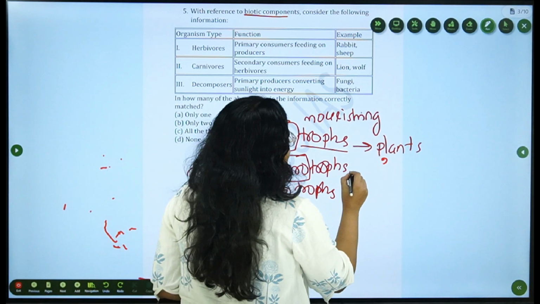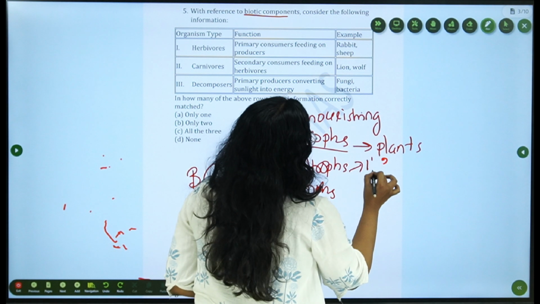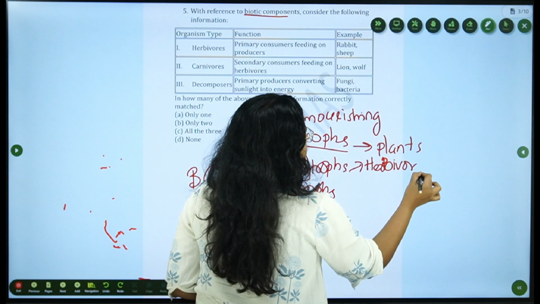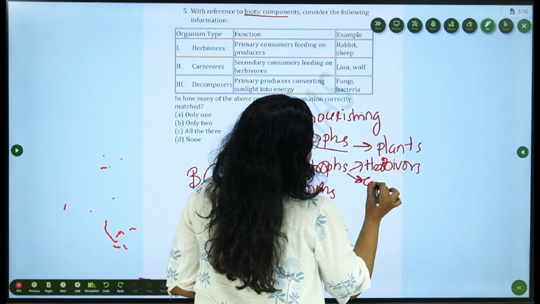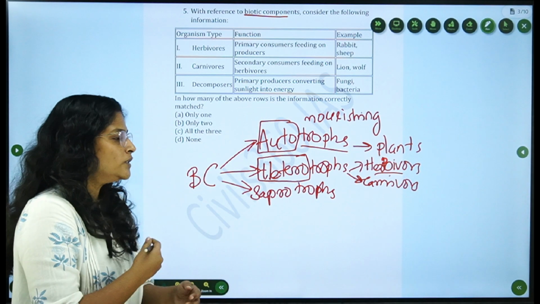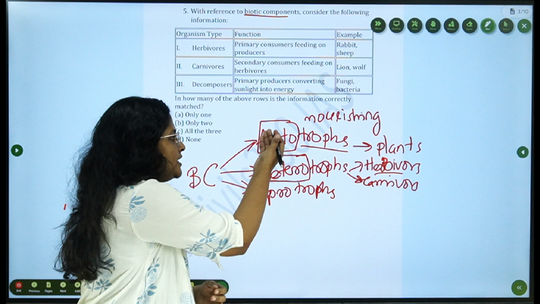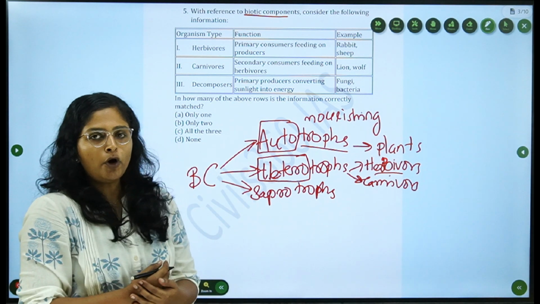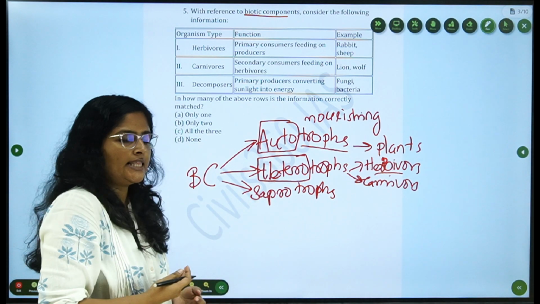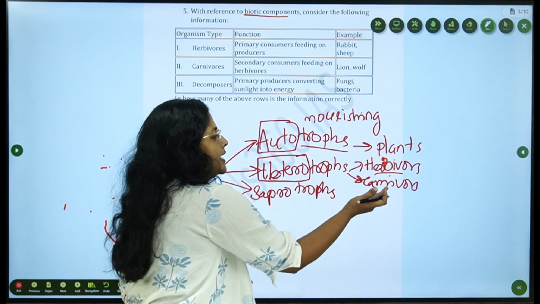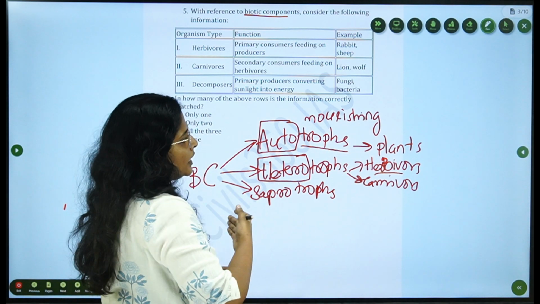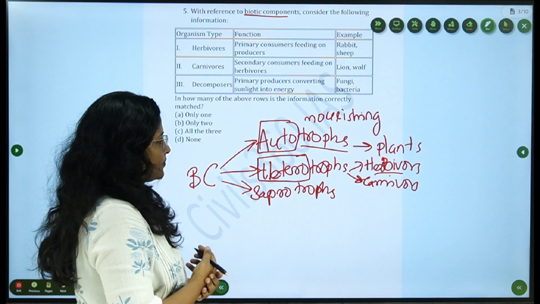They can be classified into herbivores and carnivores. Herbivores are those species which eat these autotrophs, or these primary producers, or the plants. They are plant-eating species. Carnivores eat these herbivores, the secondary level of the trophic level.